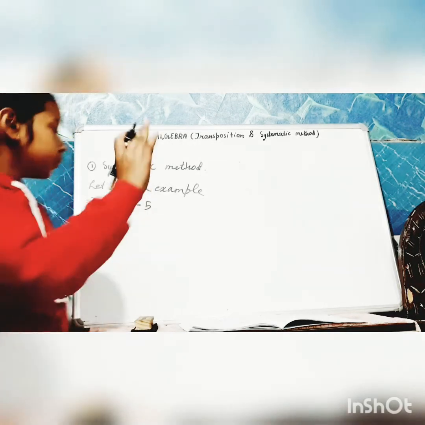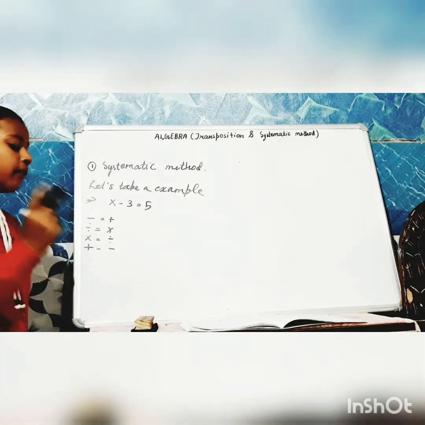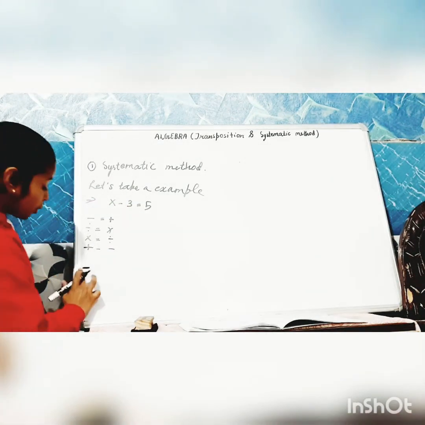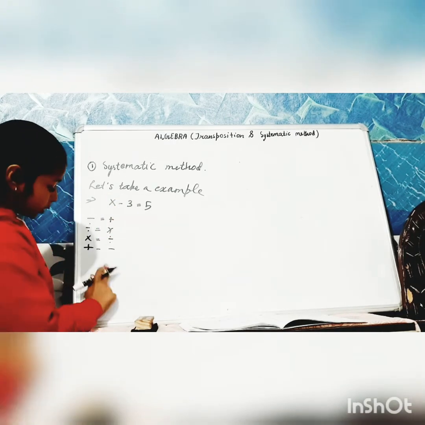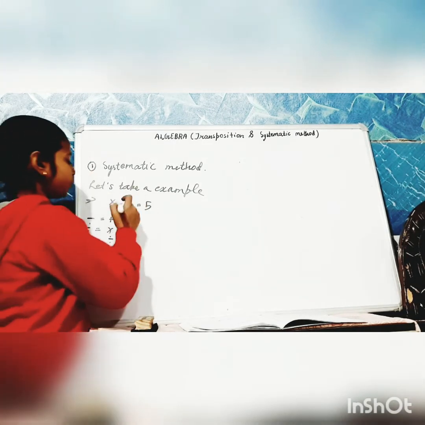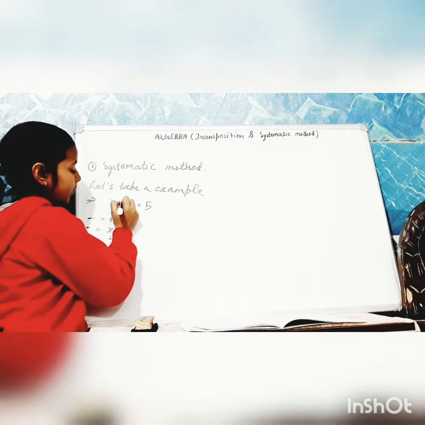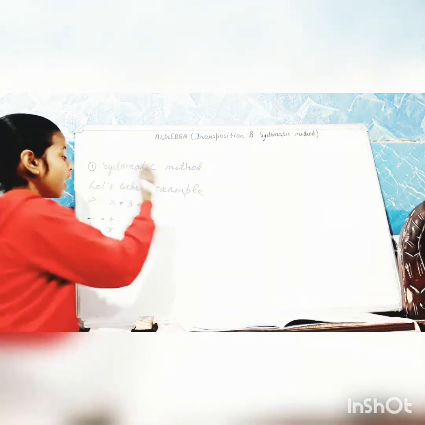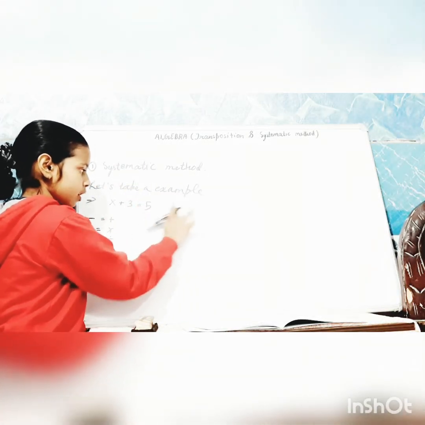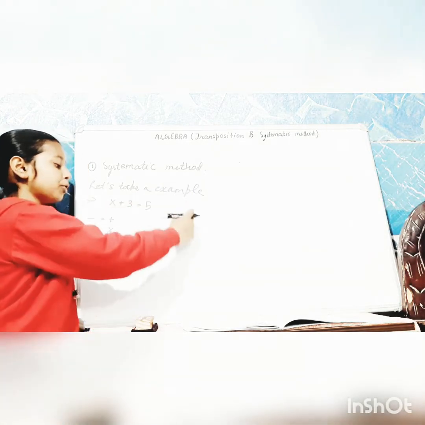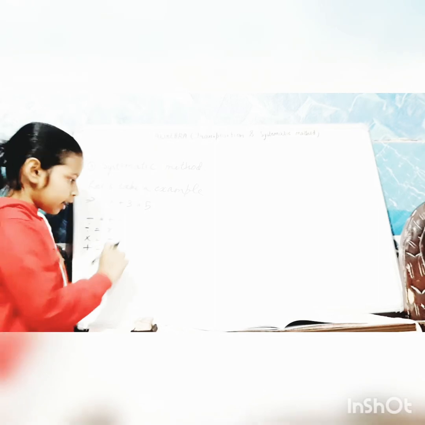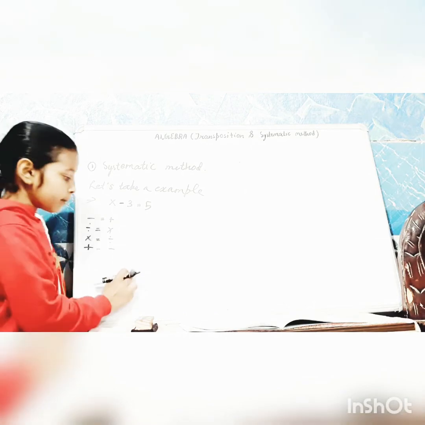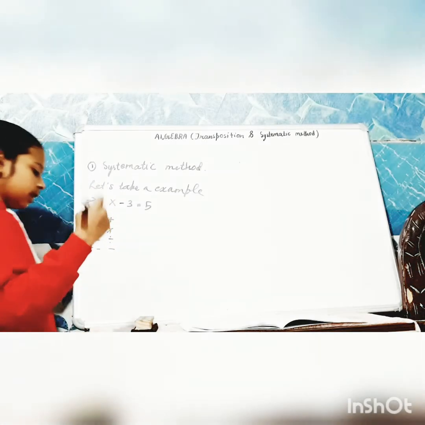And we have to check the answer. So for checking the answer, we have the rule number 2 that we have to subtract the same number from both sides because we add, then we have to subtract. If it was plus, we'll do minus, then we'll add in checking. मतलब जो हमने माइनस किया था हम पहले इसका उल्टा करेंगे. अब जो हमारा आंसर आएगा वो प्लस में आएगा, माइनस का आंसर प्लस में आएगा. अब उस प्लस के आंसर में से हमें माइनस करना है चेक करने के लिए. तो चलिए मैं आपको करके बताती हूँ.